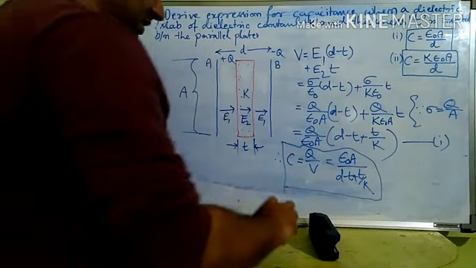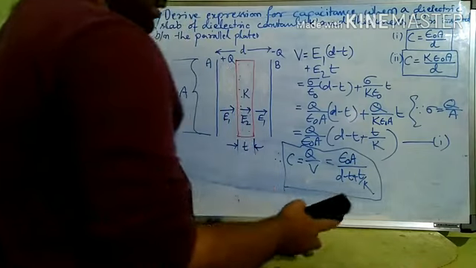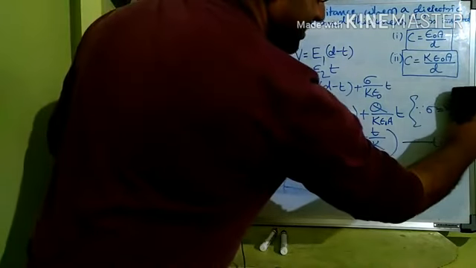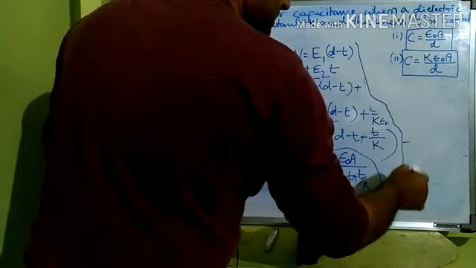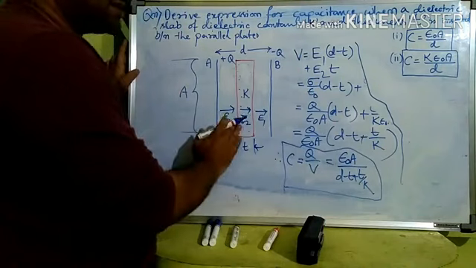Now, you remember the 3 cases we had taken. Case 1 was when there was free space between the plates of the capacitor.